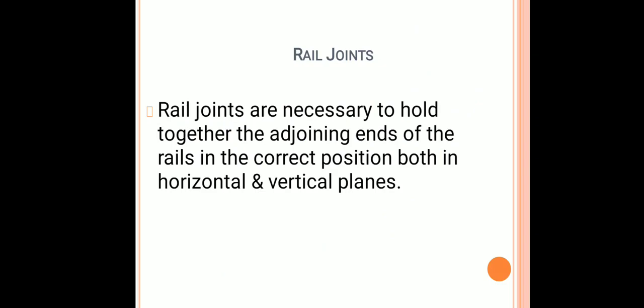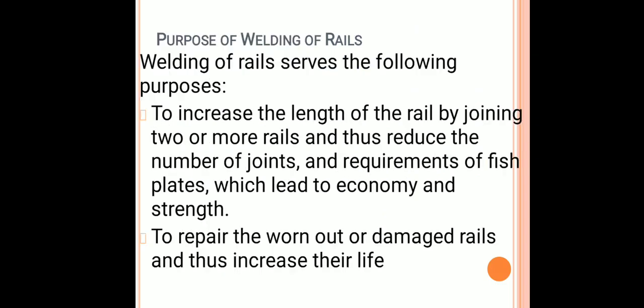So, for a continuous track, we have to join two rail sections with each other. Therefore, rail joints are necessary to hold together the adjoining ends of the rails in the correct position, both in horizontal and vertical planes.